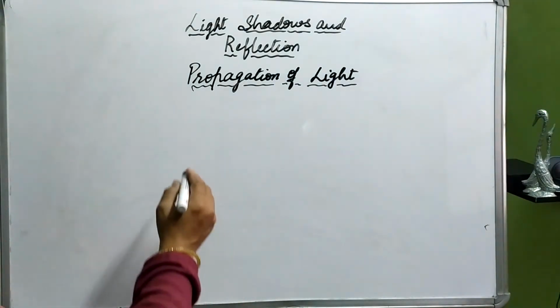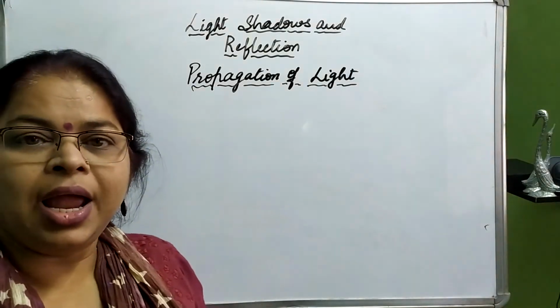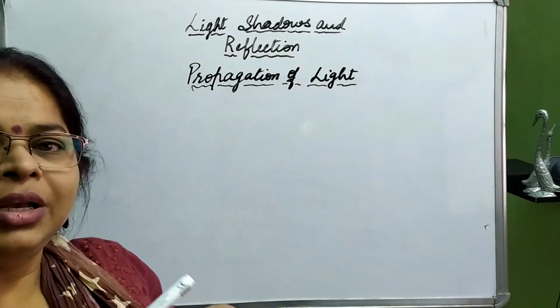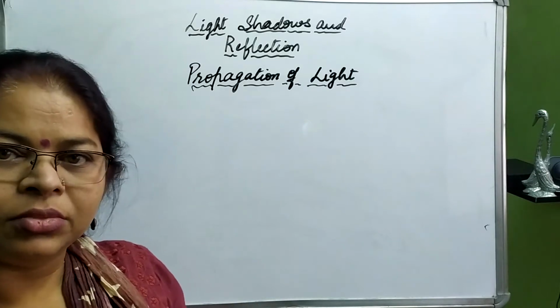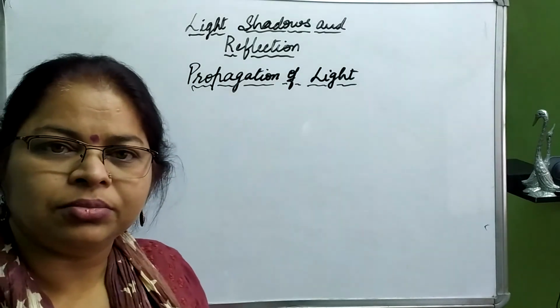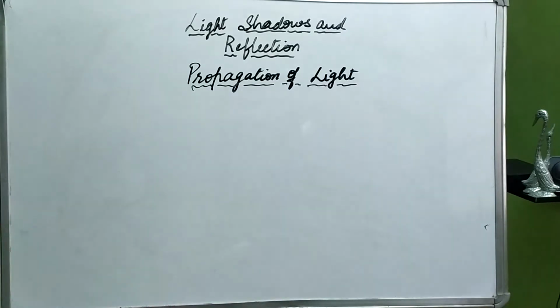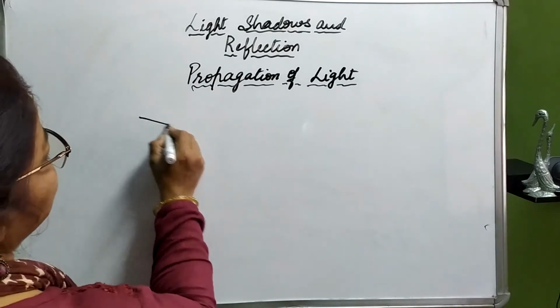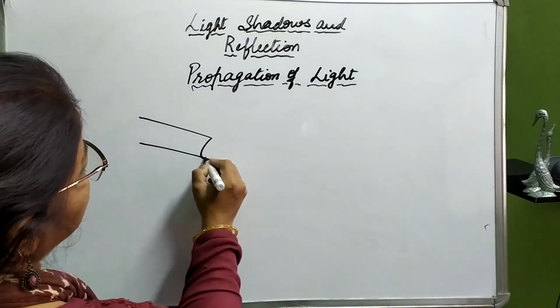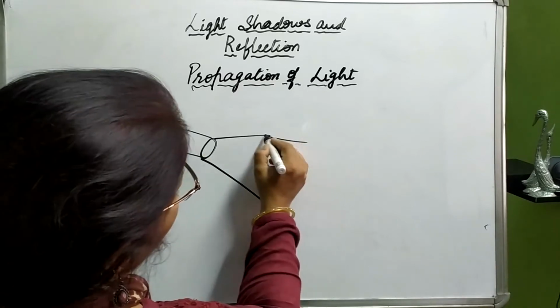Fine. So just imagine that you are in a dark room and you have lit your torch. Now, can you see the path of the light through the dark room? You might have seen it appears something like this. If this is your torch, then the light is seen like this, traveling straight.